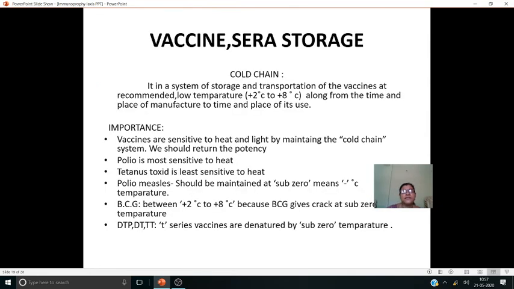And next is vaccine and sera storage. Giving vaccines is not enough, they should be potent. Sera or vaccines should have potency, that is, they should be able to perform their function. Otherwise, if you give a vaccine which is not effective, it is useless, isn't it? So these vaccines and sera are very costly, so we have to protect the potency of these vaccines and sera.